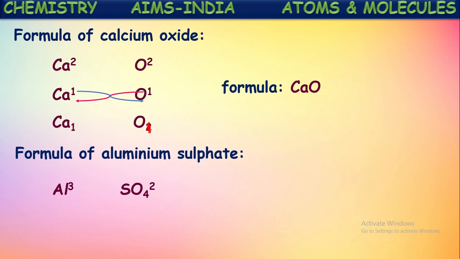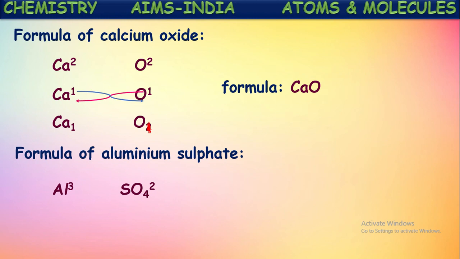Aluminium sulfate molecular formula. We know the first we have to write positive ion aluminium symbol and sulfate ion SO4, and we have to mention their valencies. We know the valency of aluminium is 3 and the valency of sulfate ion is 2, because the molecular formula of sulfate ion is SO4 minus 2. Now valency 2 is mentioned.